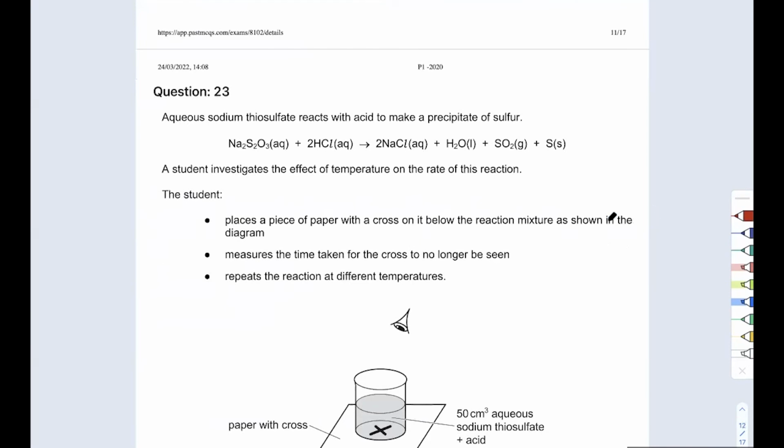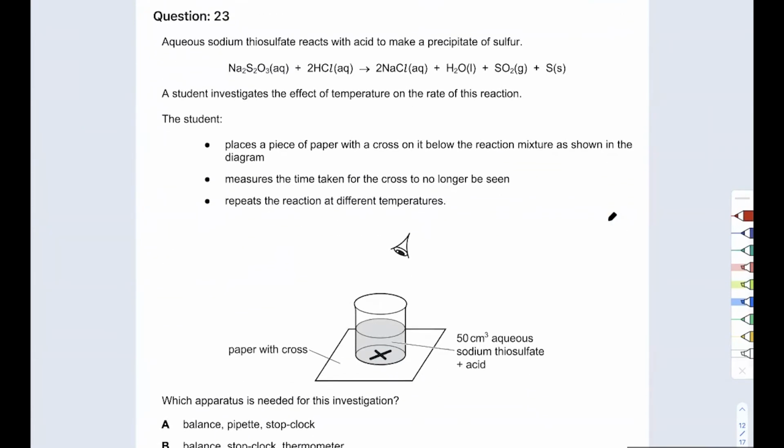Aqueous sodium thiosulfate reacts with acid to make a precipitate of sulfur. This is actually a reaction from A levels. This is a compulsory reaction in A levels, but they're not going to make the question overly difficult. Let's see. A student investigates the effects of temperature on this rate. What's happening? Initially, of course, they have 2 colorless solutions, so they are able to see the crosshair. But after a while, this sulfur solid is made, and it will, of course, obscure the cross mark, so you wouldn't be able to see. And secondly, sulfur dioxide gas is coming out.